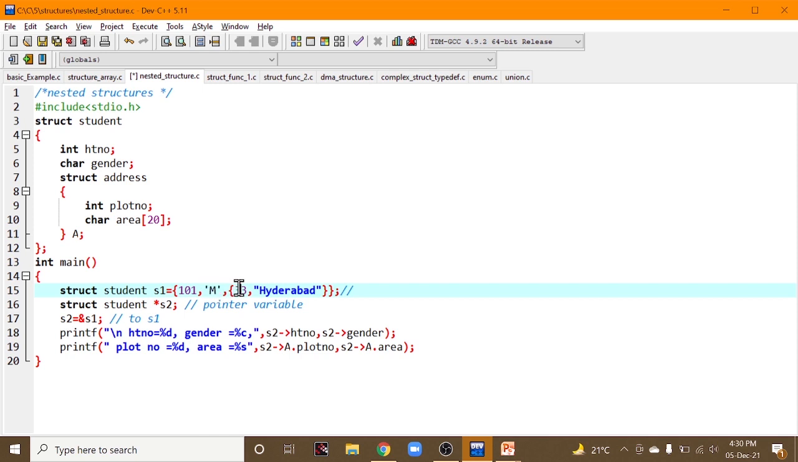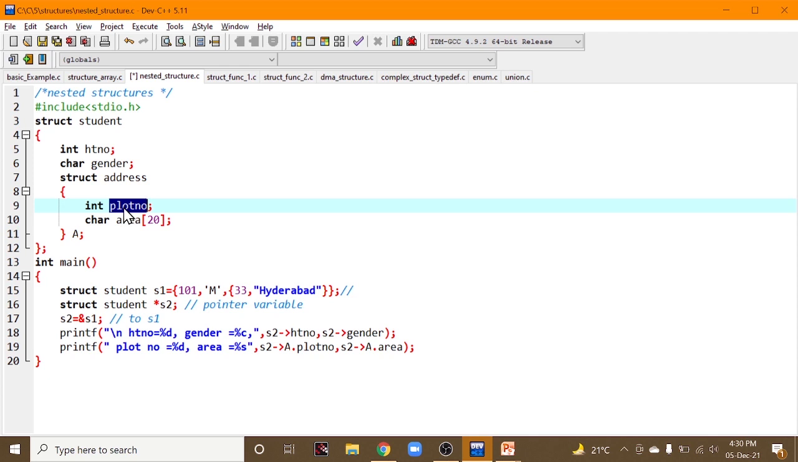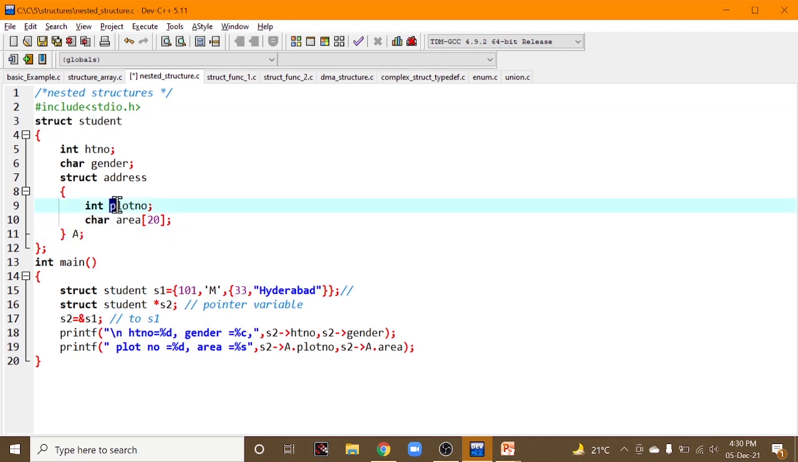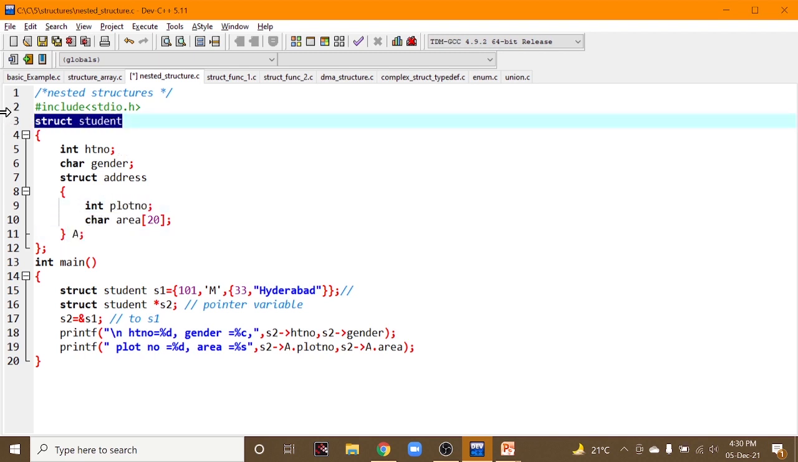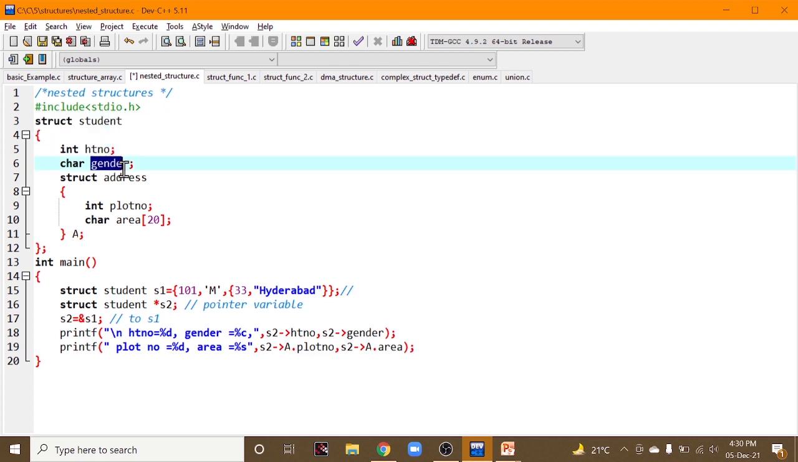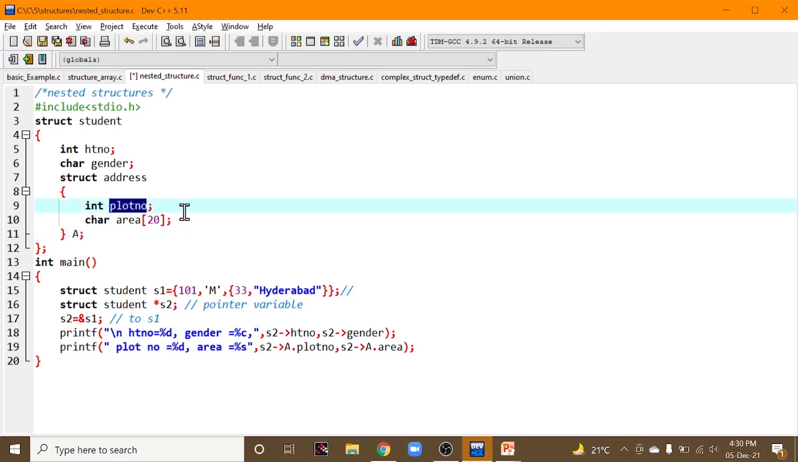Now how can you print the plot number and the area specified? Simple, using s2, pointing to what we have specified here, a, right? So this a dot plot number indicates a data type in this structure. Hall ticket number is a data type inside this structure. Gender is a data type inside this structure. Similarly, a dot plot number. Similarly, what?